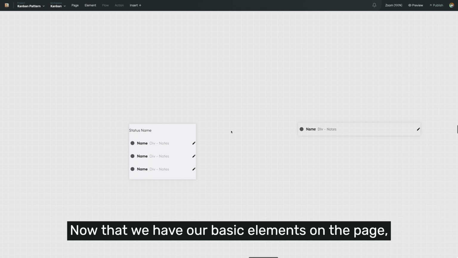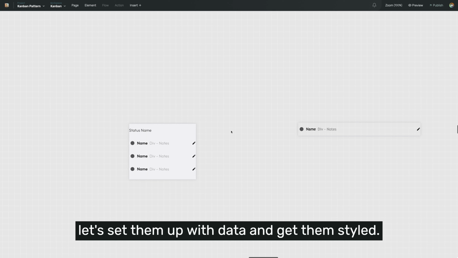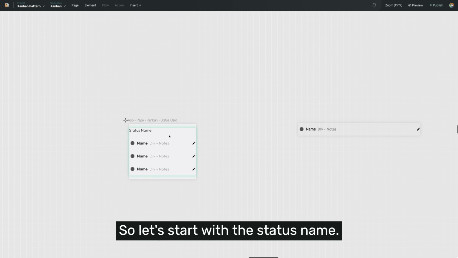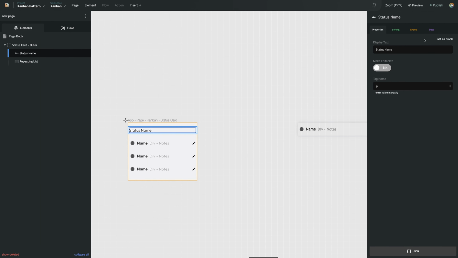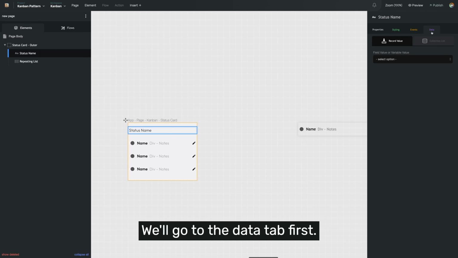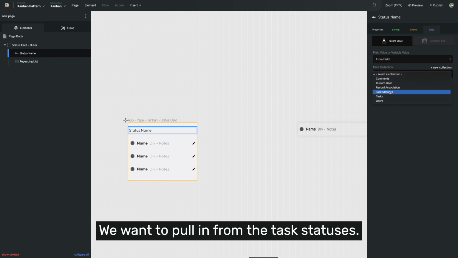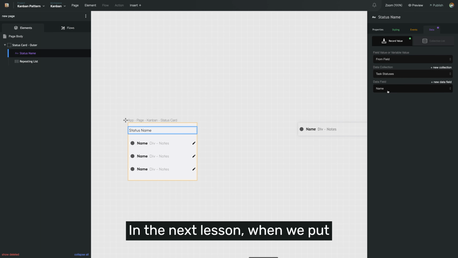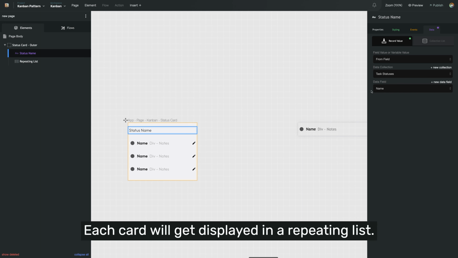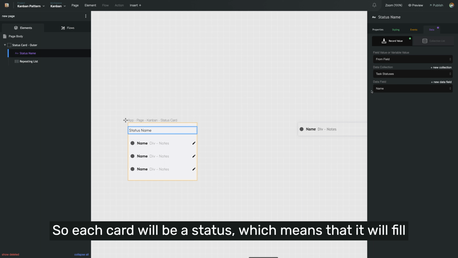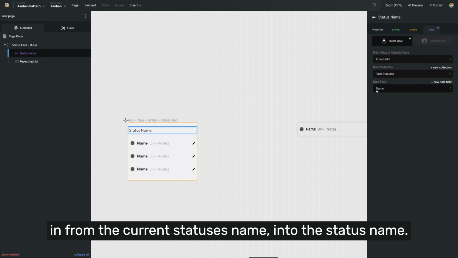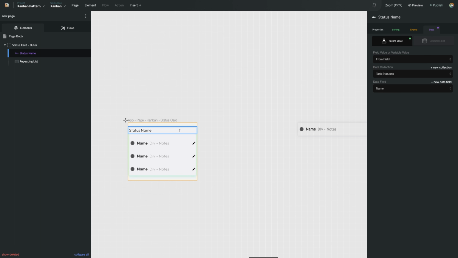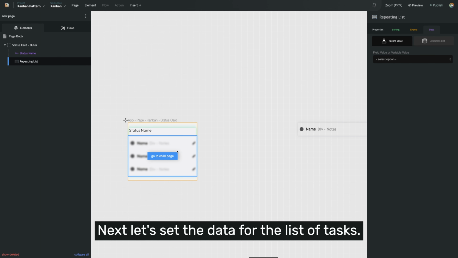Now that we have our basic elements on the page, let's set them up with data and get them styled. So let's start with the status name. We'll go to the data tab first. We want to pull in from the task statuses from the name field. In the next lesson, when we put this card into the UI of the board, each card will get displayed in a repeating list. So each card will be a status, which means that it will fill in from the current status's name into the status name.